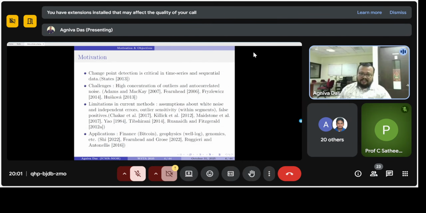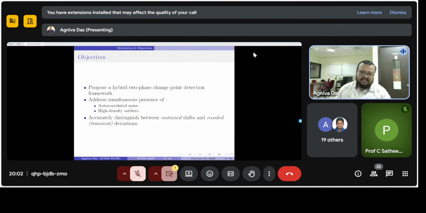Firstly, change point detection is central across various domains. We have finance, geophysics, genomics. Existing methods often assume white noise and fail with autocorrelated noise and dense outliers, and they lead to a high number of false positives. Because of this, there are many papers in the literature that have addressed this issue.